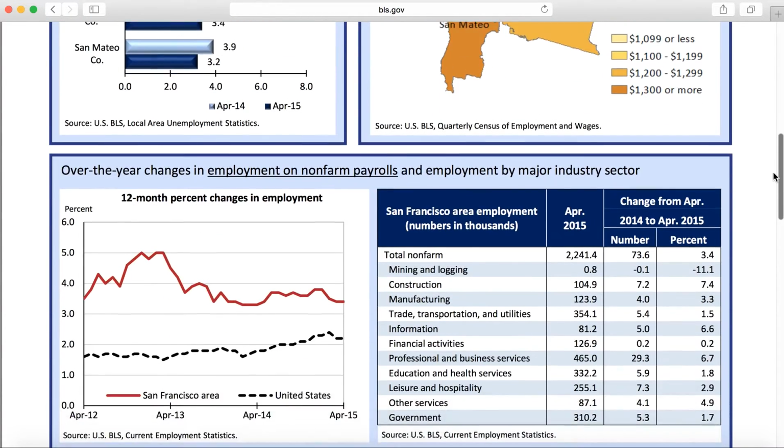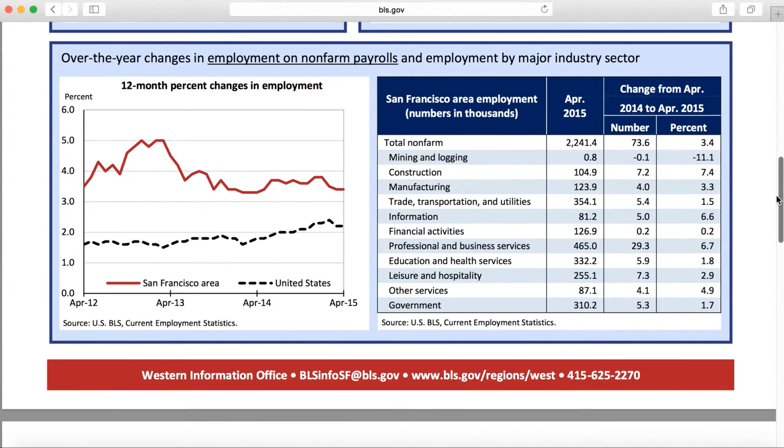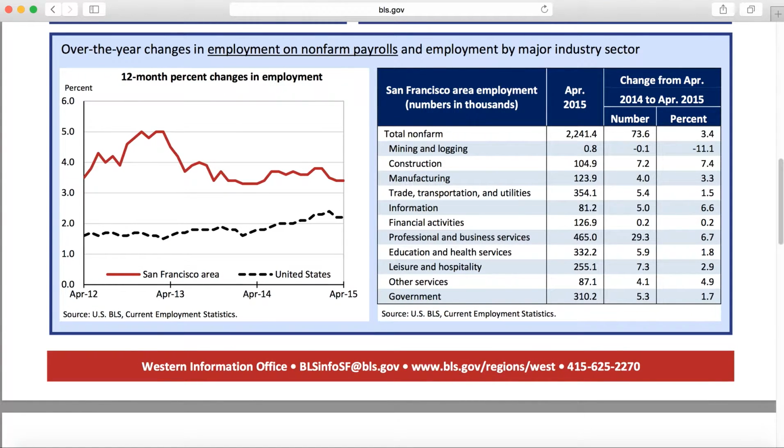The next graph that we're going to look at shows what's going on over time with unemployment, on non-farm payrolls. If you happen to work on a farm, this doesn't include you, but it looks at the other industries. We see that this red line is the San Francisco area, and this down here is the United States national line.